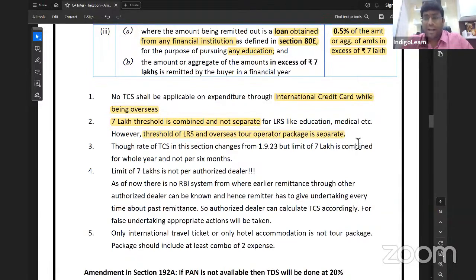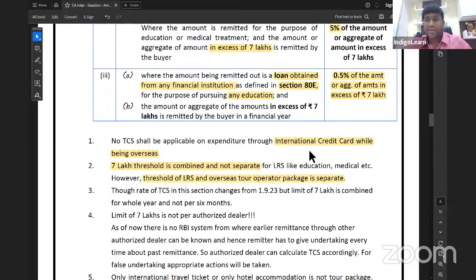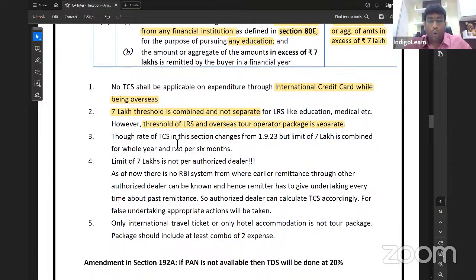This point is covered in the RTP also, sir. The question is there in the RTP. Please go through that. Next. Though the rate of TCS in this section changes from 1st of September, my dear friends, the limit of 7 lakhs is what, my dear friends? Combined for a whole year and not for 6 months.